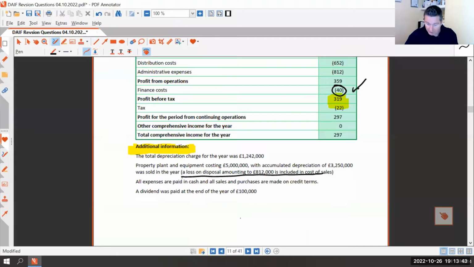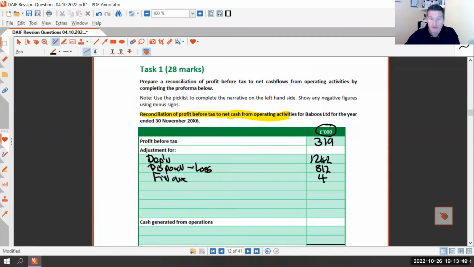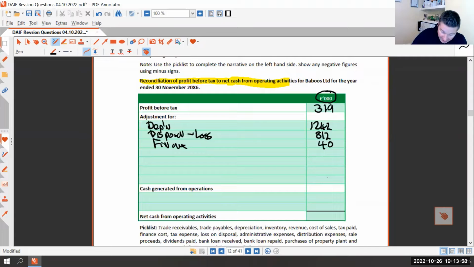Because we took it from profit before tax, it's previously reduced it. So we're going to add this back on and we'll deal with it later on. So the bit we add on is the charge, because that's what it is. And then we're going to have to do an adjustment, but there is no adjustment to be made. So we're just going to take it off again. So finance charge comes off here.